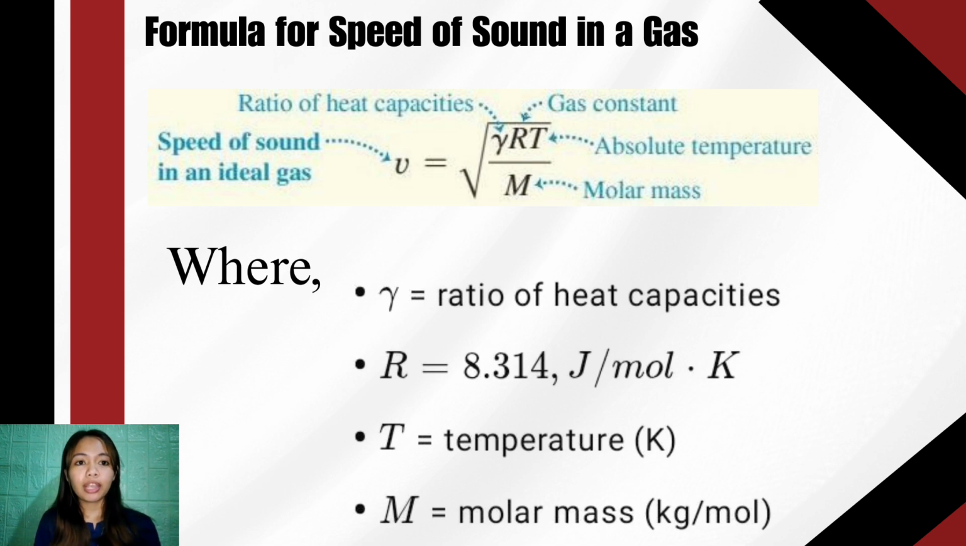And T is the absolute temperature, and it is always in Kelvin. And M is the molar mass of the gas. For air, it's approximately 0.029 kilograms per mole. So this formula shows that sound moves faster at higher temperatures and in gases with lighter molecules.